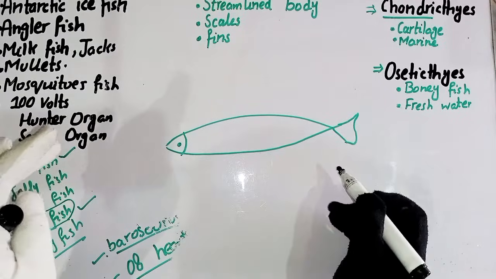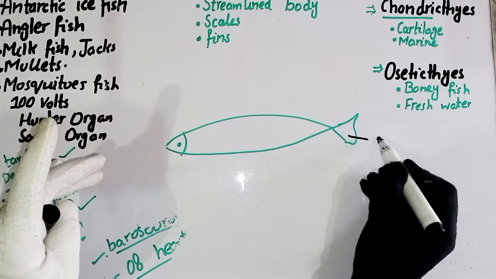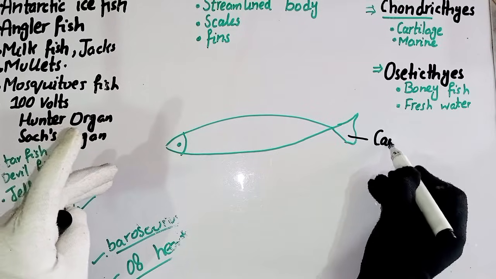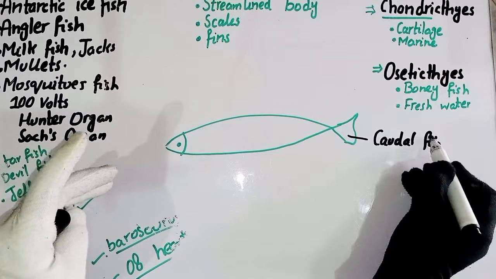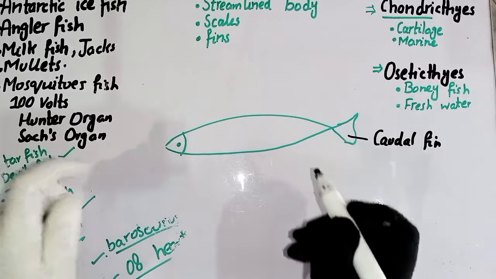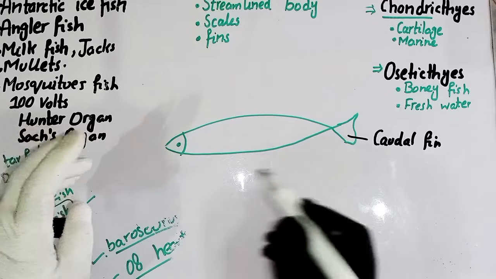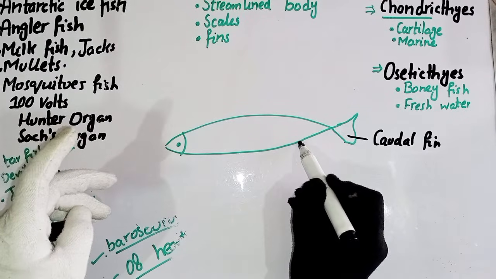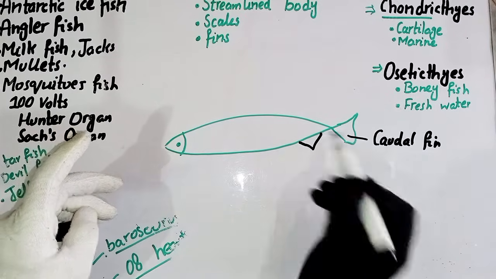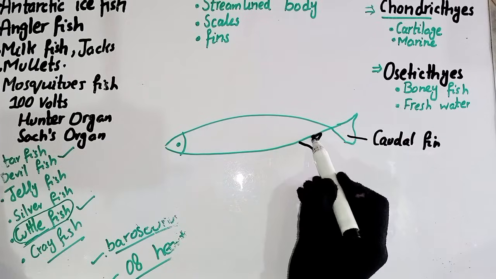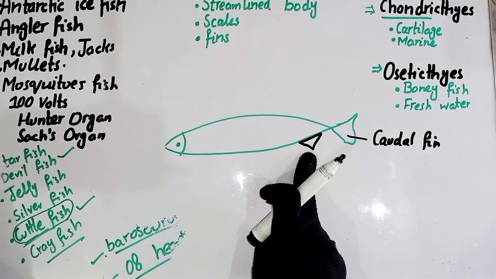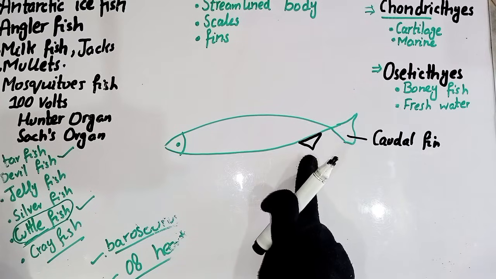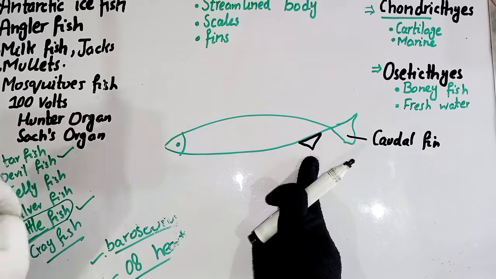The first unpaired fin is the caudal fin. The caudal fin is actually the tail fin, the fin present at the tail of the fish. The second fin is the anal fin. The anal fin is present at that region of the fish. In chondrichthyes, this anal fin is modified into the claspers, which are the copulatory organs in the shark.